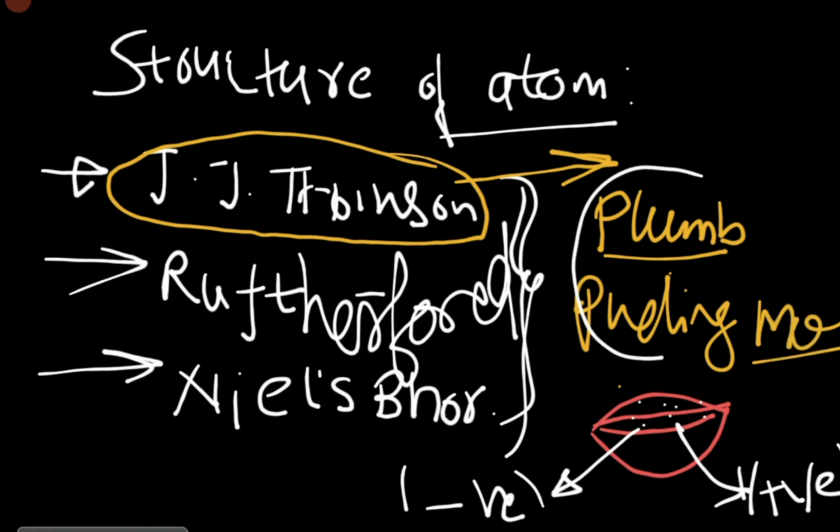And why is it called plum pudding? Because in America and the western countries, they used to eat a type of cake with a lot of cherries on it.